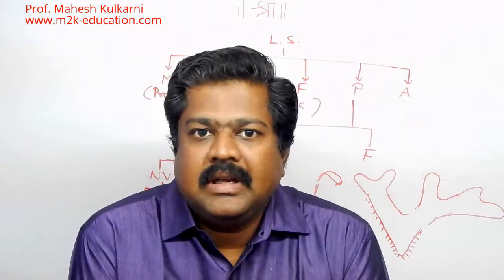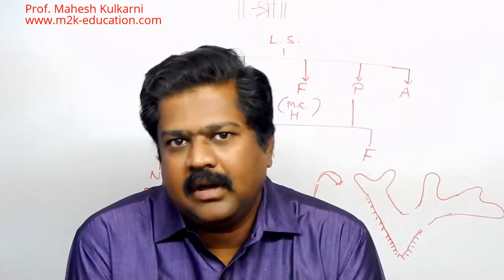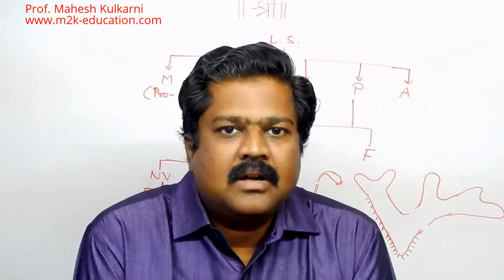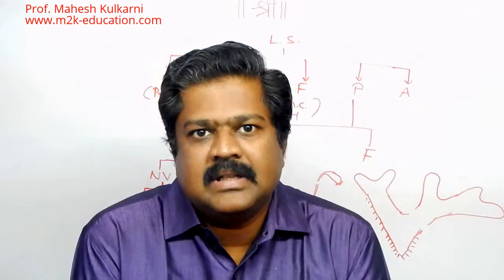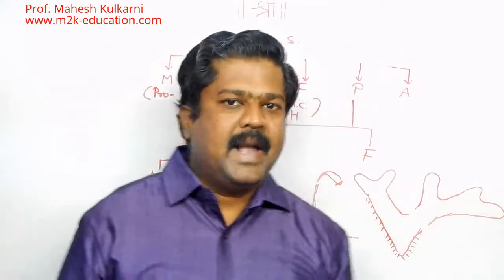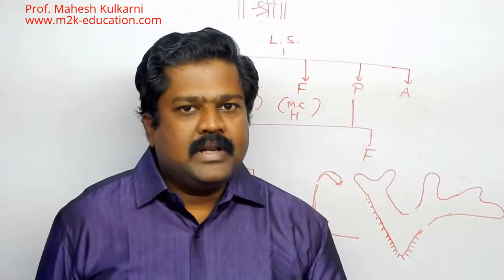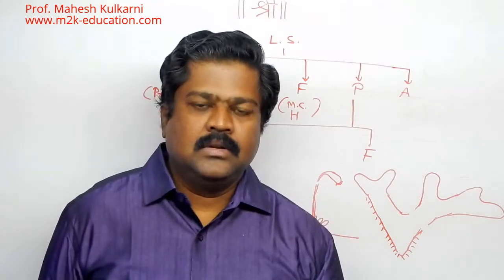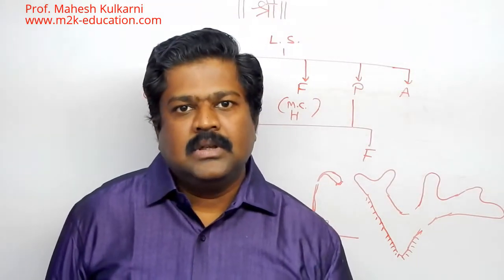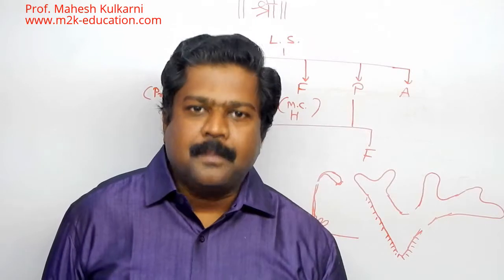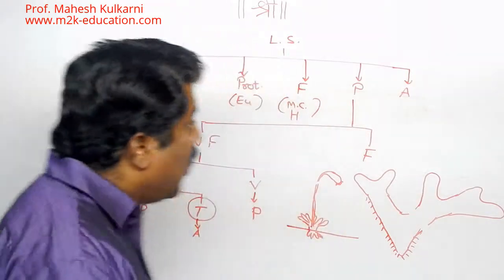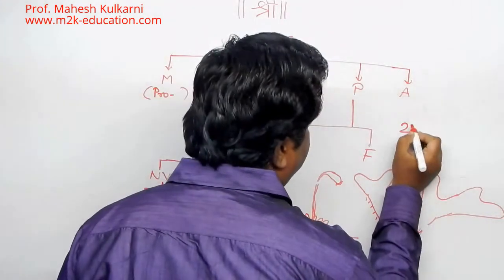When we are talking about gametes, in an earlier lecture you must have noticed that we said there are two types of cells, somatic cells and gamete cells. Now in case of a somatic cell, the chromosome number is in the order of 2n.